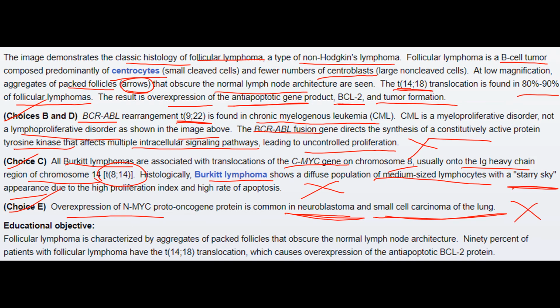In summary, follicular lymphoma is characterized by aggregates of packed follicles that obscure the normal lymph node architecture. 90% of patients with follicular lymphoma have the t(14;18) translocation, which causes overexpression of anti-apoptotic BCL2 protein.